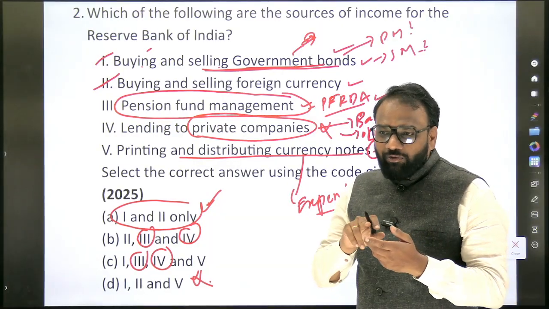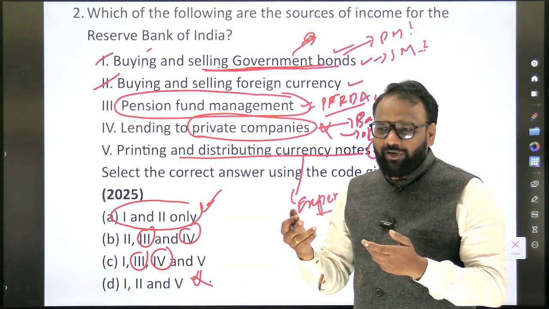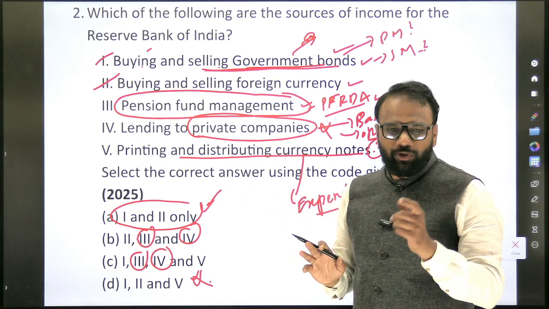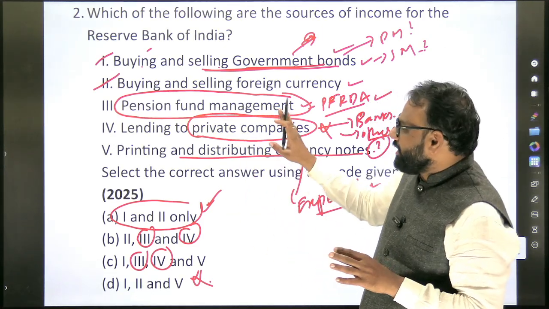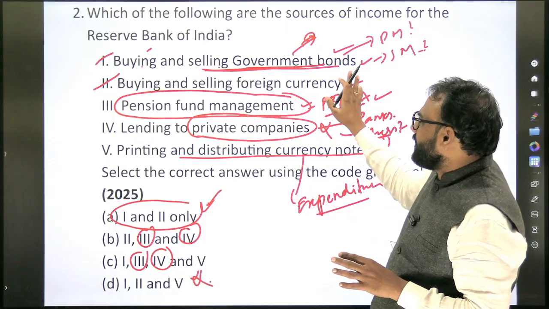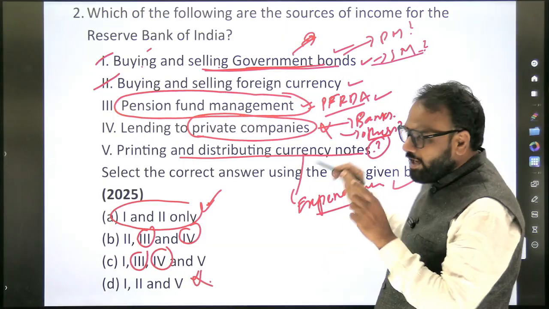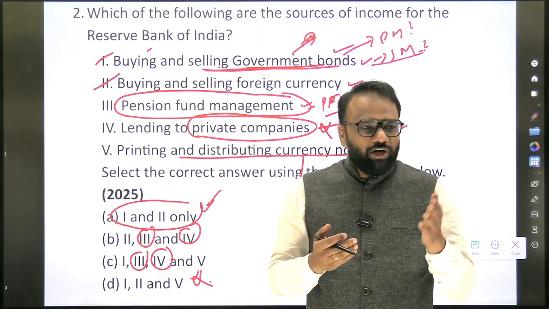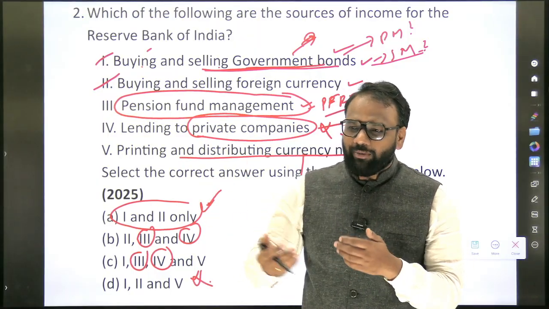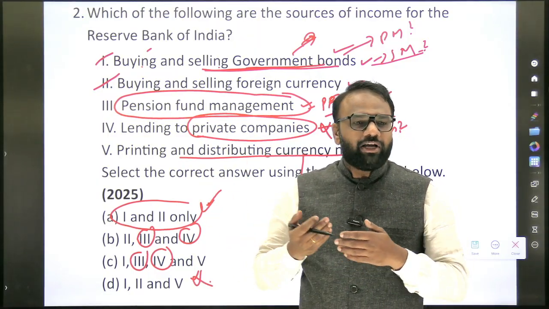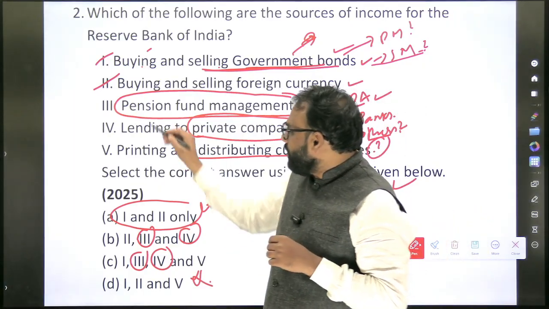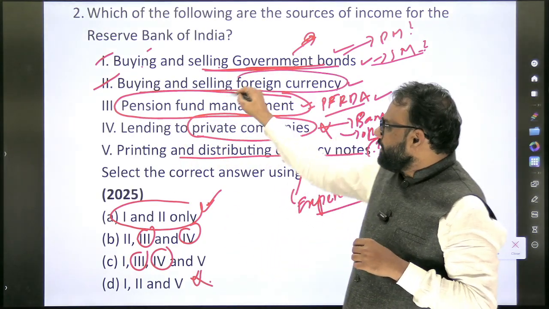Okay, again now we will not dig deeper. Why they cannot participate? When the time arises, at that time we shall have a discussion. Otherwise you can watch the video related to deficit monetization. So until then what we can understand here is buying and selling of government bonds. So in secondary market RBI can participate, and as a result of this it will make some profit. It will buy at 100 rupees, it will sell at 110 rupees, it will make a profit of 10 rupees. So that will become an income of RBI. Next, buying and selling of foreign currency.